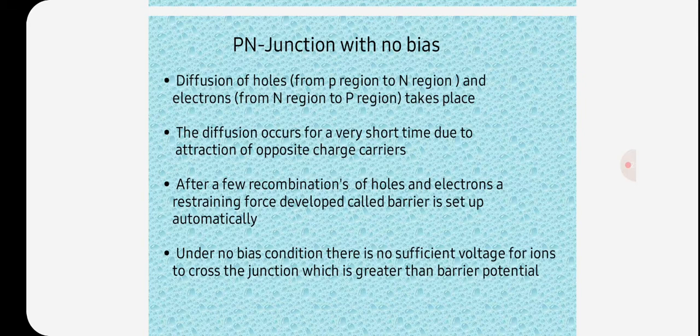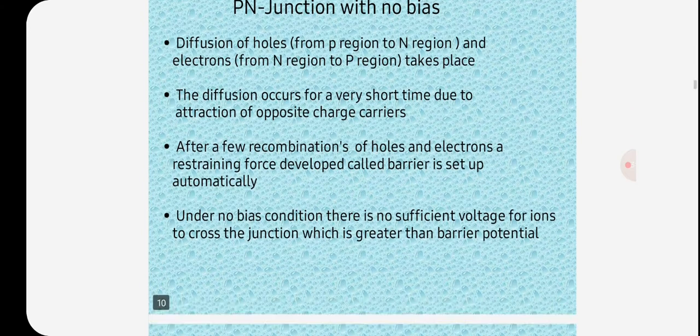The carriers are constantly generated due to thermal energy. This state of equilibrium can be broken by raising the temperature of the PN junction, causing an increase in the generation of minority carriers, thereby resulting in an increase in leakage current. But an electric current cannot flow since no circuit has been connected to the PN junction.